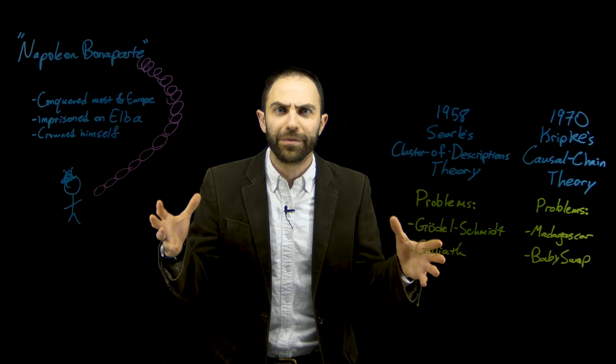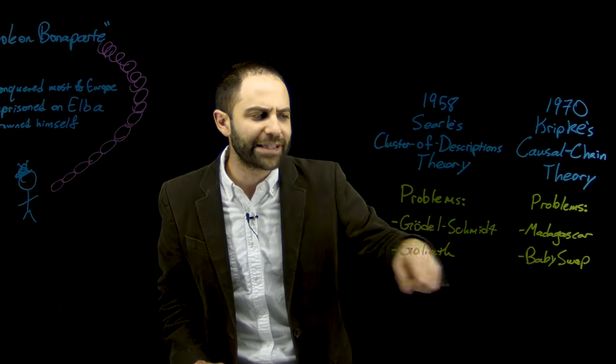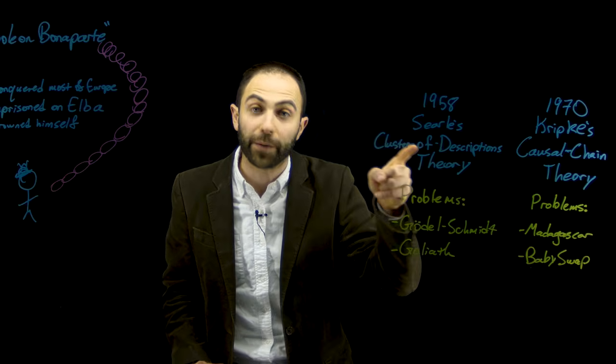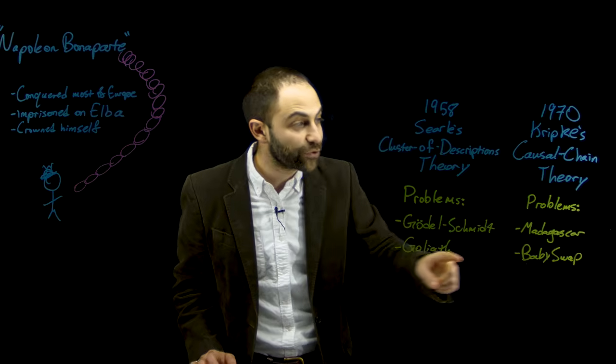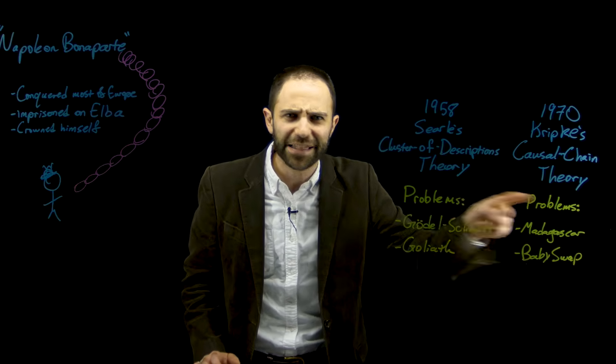And this is one of them. This is one of the big ones, maybe the biggest. First, he sort of reiterated these problems, which Kripke had pointed out, problems for Searle's theory. But then he introduced these problems that no one had realized for Kripke's theory. So both of these theories are going to have problems.